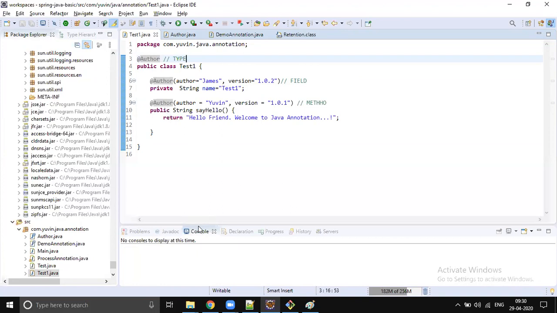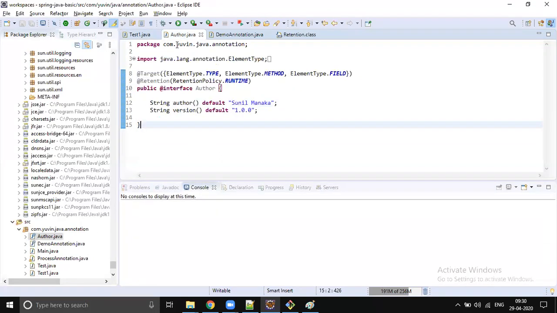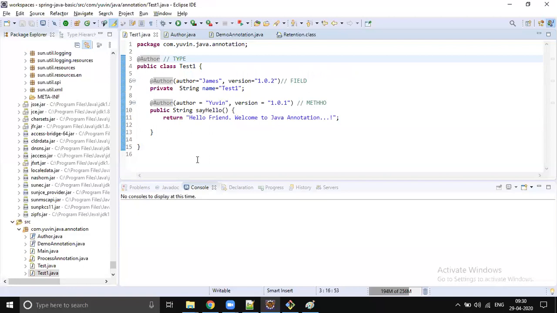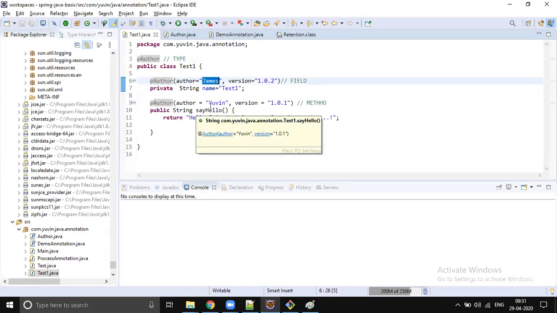Okay. Still it looks easy, right? Writing an annotation, writing target, retention policy, parameters, making them optional, using those annotations are pretty easy. But I wanted to process this data, right? Using an annotation is easy, but I wanted to process some configuration information we are writing. I wanted to take this information and put it in a table, right? Processing annotation, that is not that easy. Using an annotation, writing an annotation is easy, but processing an annotation is a little difficult. So you have to be a little focused here.